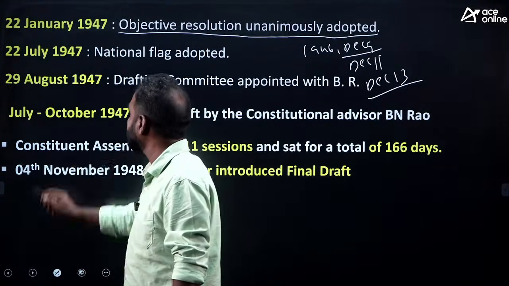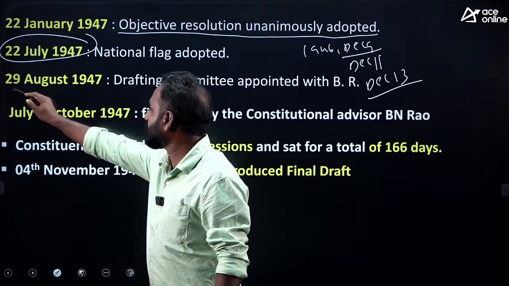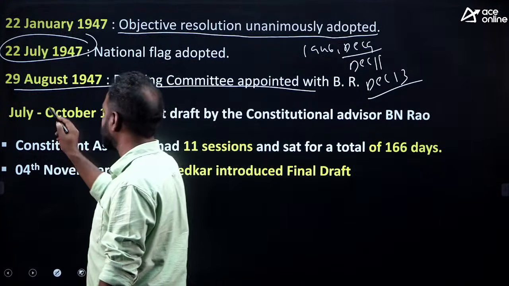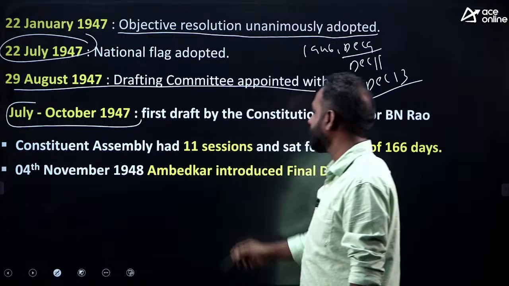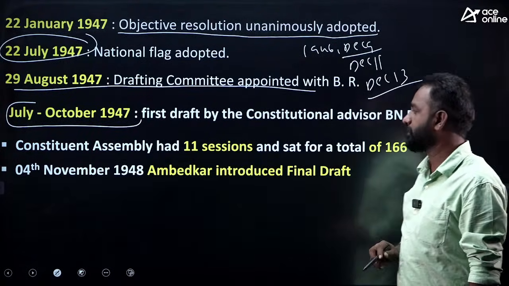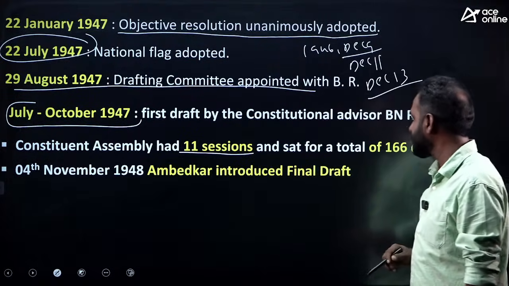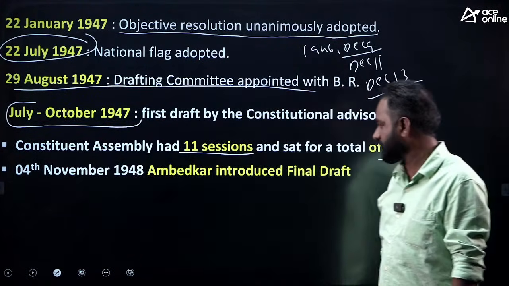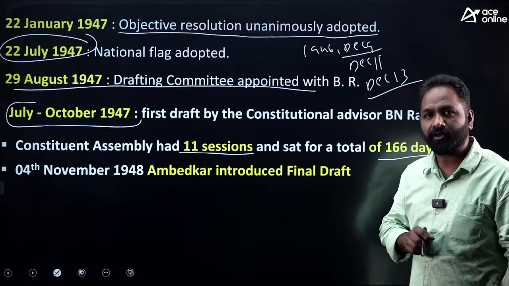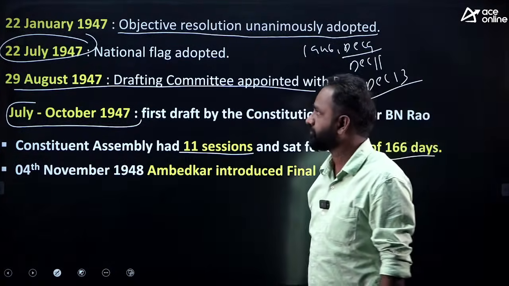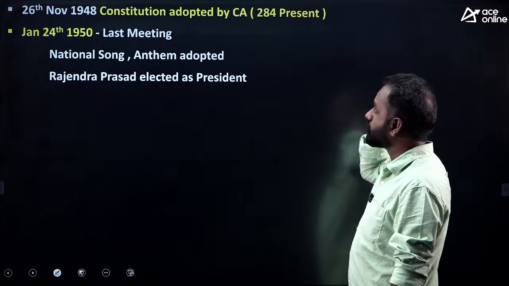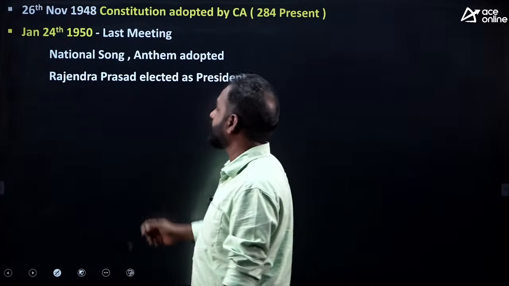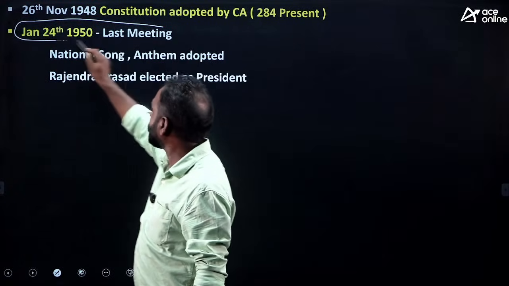So on 22nd July, the national flag was adopted. On 29th August 1947, the drafting committee was appointed, headed by Dr. B.R. Ambedkar ji. July to October 1947, the first draft constitution by constitutional advisor B.N. Rao. The Constituent Assembly had 11 sessions and sat for a total of 166 days. And on 4th November 1948, Ambedkar introduced the final draft. This is also important. Next, on 26th November 1949, the Constitution was adopted by the Constituent Assembly, and you know that we are celebrating Constitution Day.